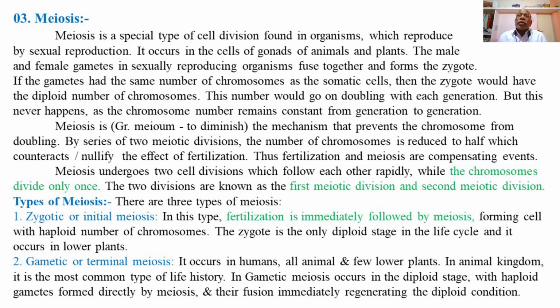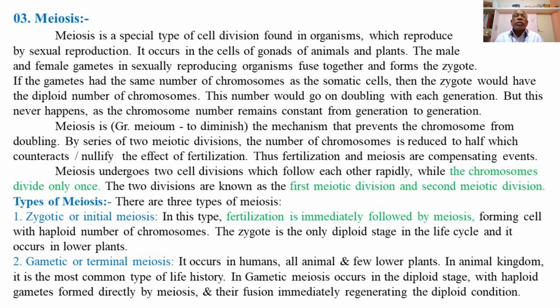So on fertilization, these two gametes, that is male and female gamete, from two different parents fuse together to form a zygote, and thus maintain the same diploid chromosome number in the zygote from which the new organism develops. Means meiosis is the reduction division, and this occurs only in the gonads, that is the male gonad and female gonad, performing the process of gametogenesis, that is either spermatogenesis or oogenesis, and producing sperms or ova, that is male and female gametes, which on fertilization form the diploid zygote.